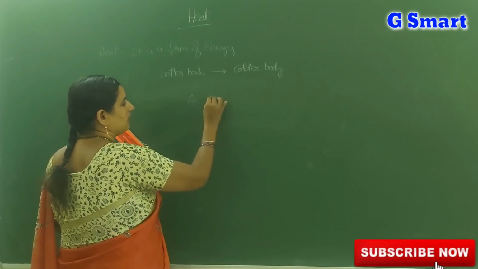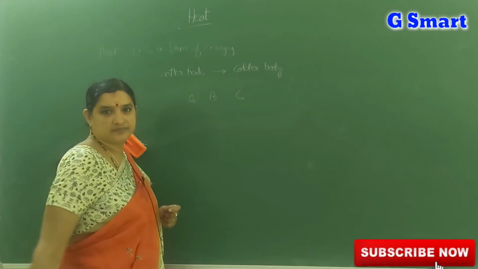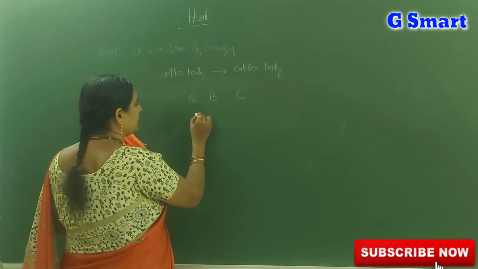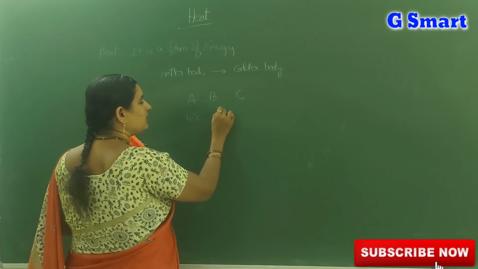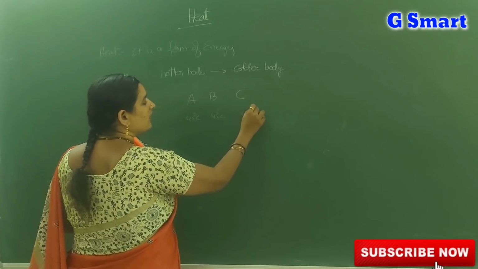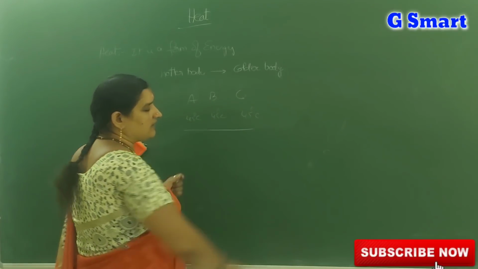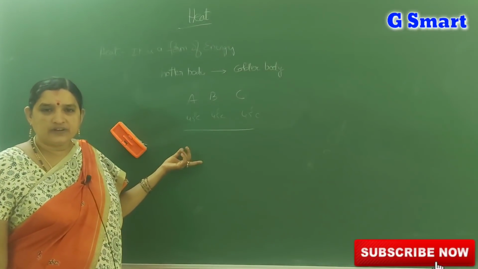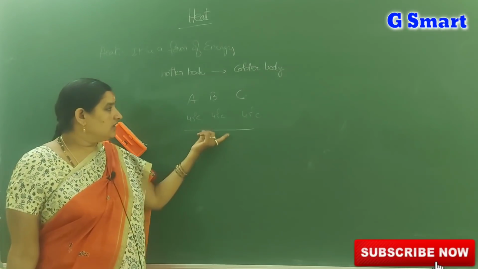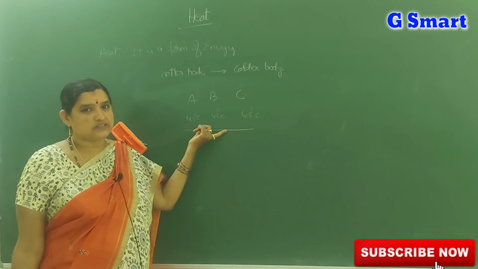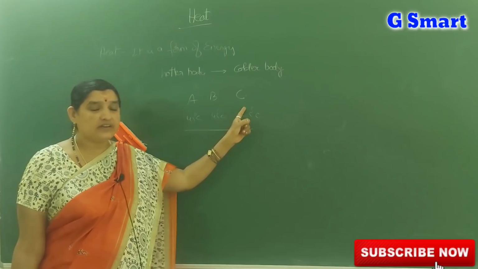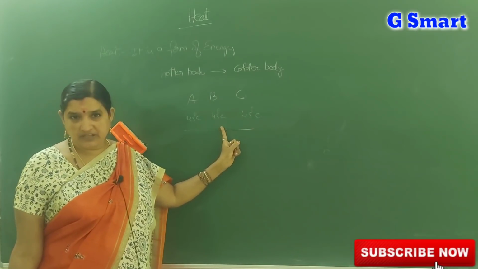A, B, C are three bodies. A is at 45 degrees centigrade, B 45 degrees centigrade, C also 45 degrees centigrade. Then how does heat transfer take place? Here no heat transfer takes place. Why? Because the three are at the same temperature.